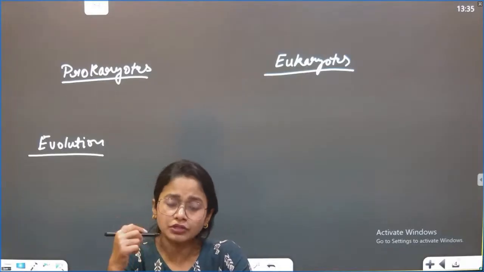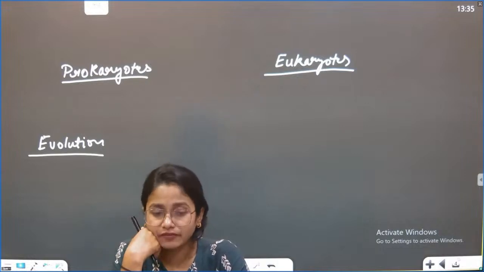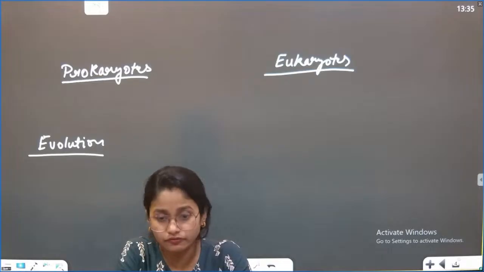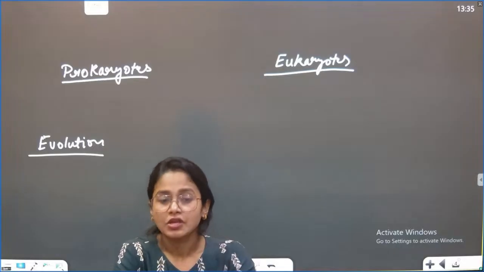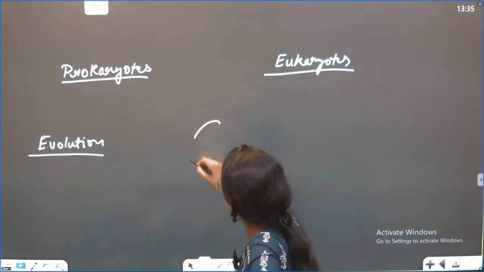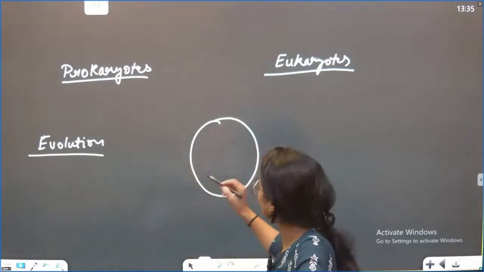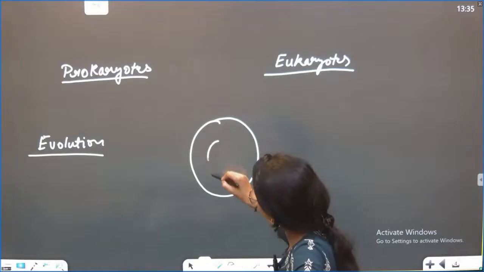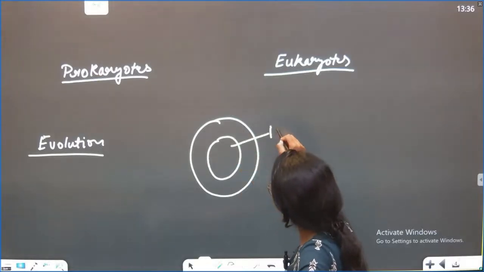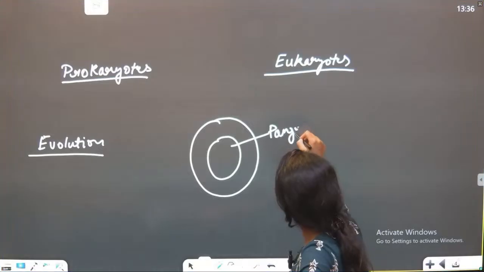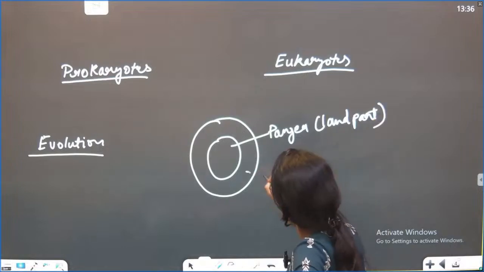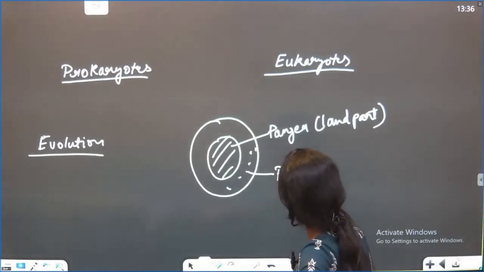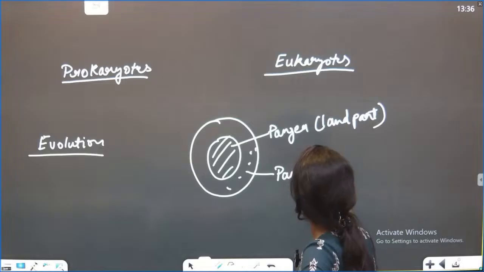Okay. So during the formation of Earth, what happened? We have heard that Earth was a fiery ball, of course. When there is a fiery ball, life cannot exist, right? So gradually, what happened? When the Earth formed, it had mainly two things. One is the land part, which is called Pangea. That was your land part. And the other thing was the sea part, which was called Panthalassa. Don't worry if you're not getting this, because this is your geography portion.